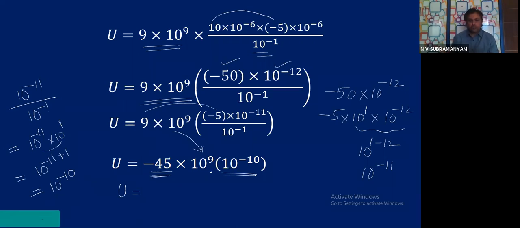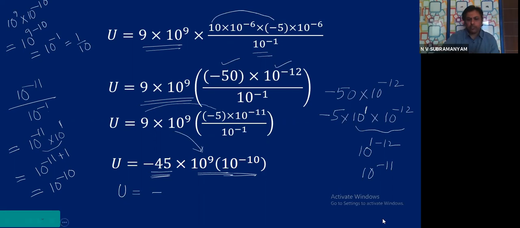These two, can you simplify? 10 power 9 simplification with 10 power minus 10. Then how much will I get? 10 power 9 minus 10 is equal to 10 power minus 1. 10 power minus 1 means 1 by 10 actually. Yes or not?